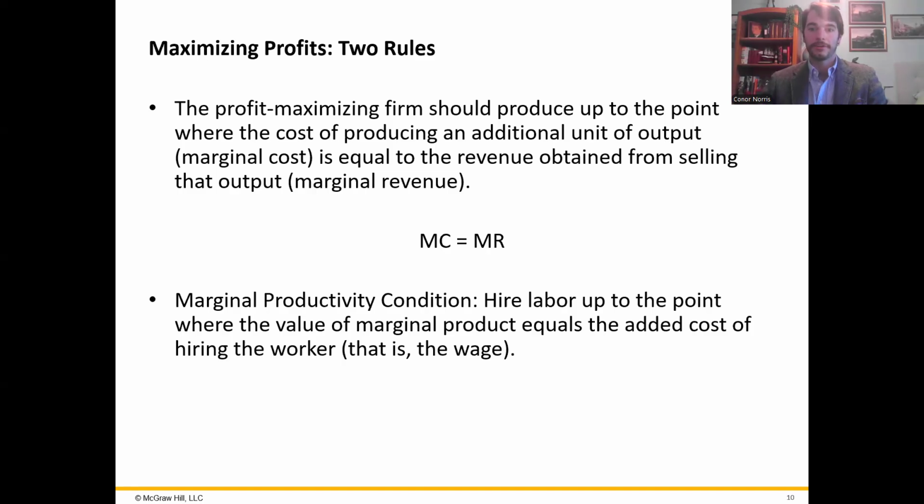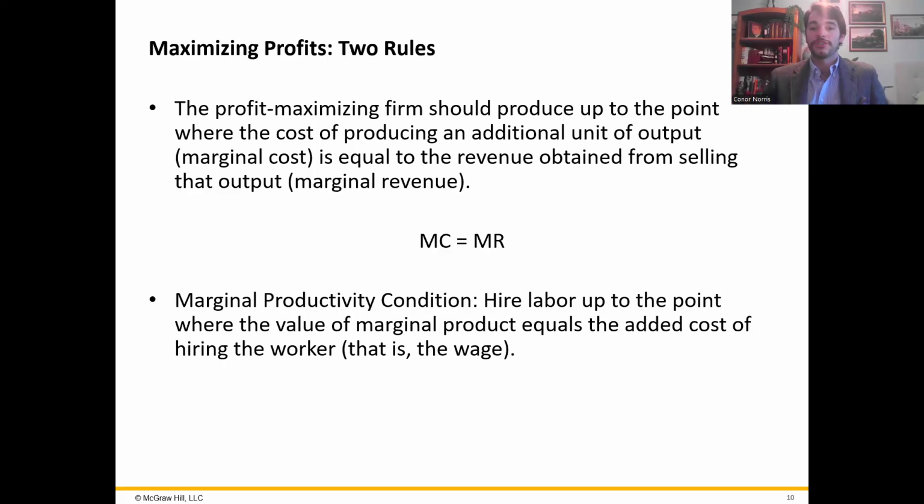So they'll stop hiring when the VMPL equals the wage, or the marginal revenue from that worker equals the marginal cost of that worker. So for example, if the value of the cookies that a baker produces in an hour is $25, and they only need to pay that baker $20 an hour, they'll hire more bakers. At that point, the bakers are producing more in value than it costs them, the marginal revenue greater than the marginal cost.